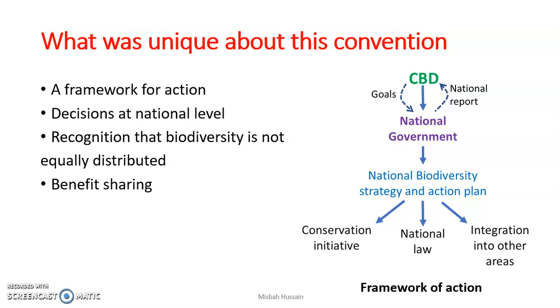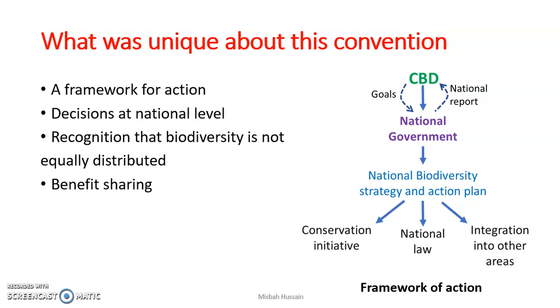So, what is unique about this convention? First of all, the framework of action for this convention is unique, and the decisions are made at a national level, because this is the convention that recognizes that biodiversity is not equally distributed, and it emphasizes benefit sharing as well. Here the flow chart shows the action mechanism and how decisions are made for achieving the CBD goals.